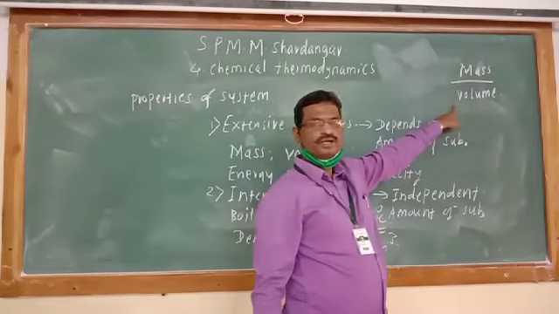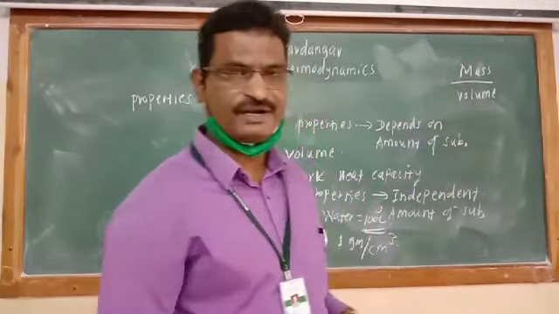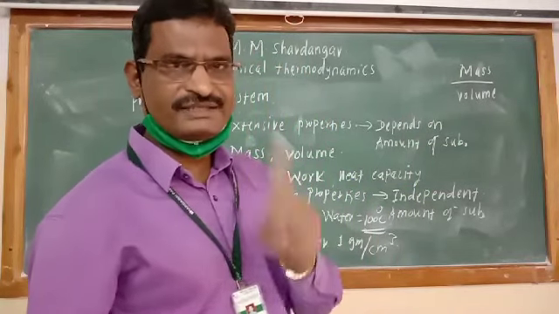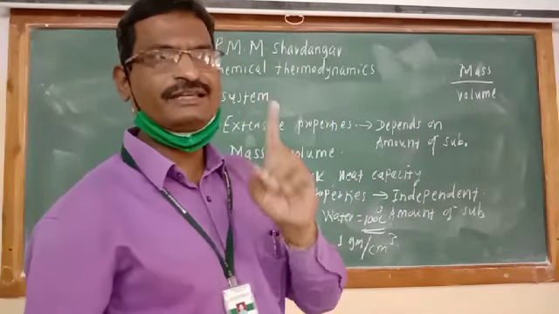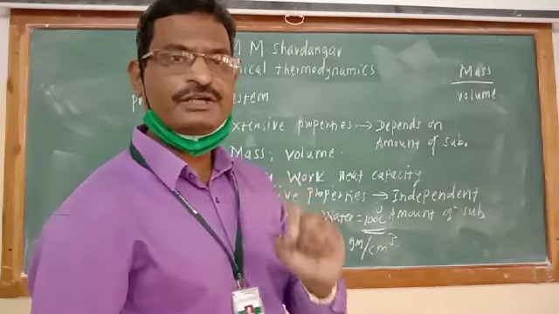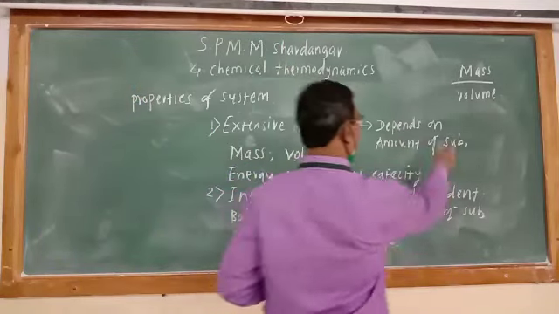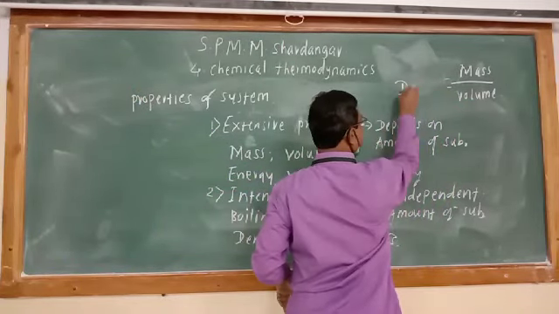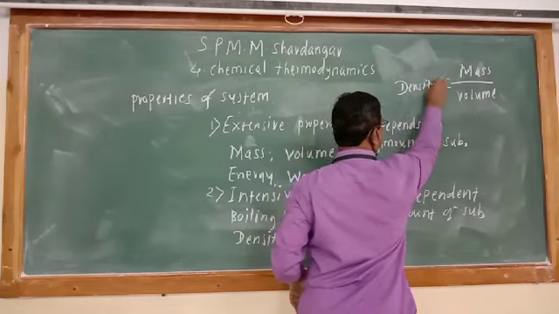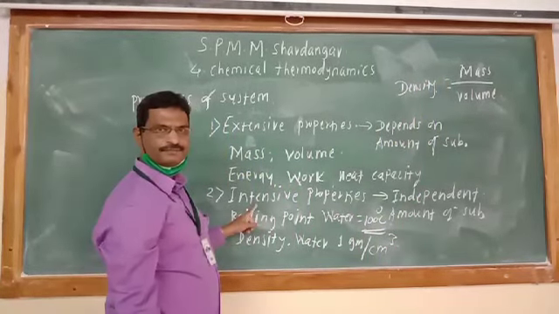But if we take the ratio of two extensive properties, mass and volume, that becomes an intensive property. Density is an intensive property.